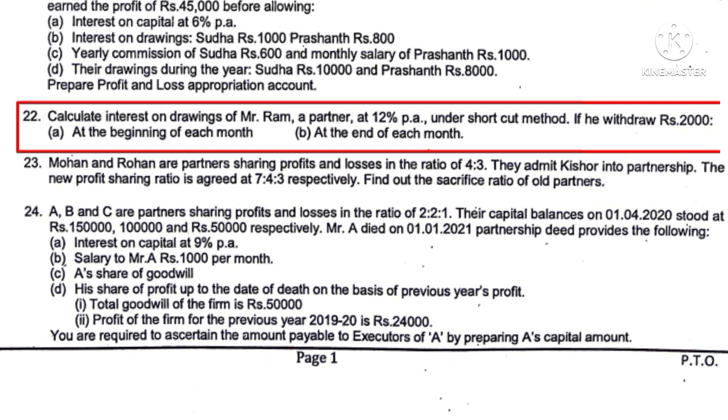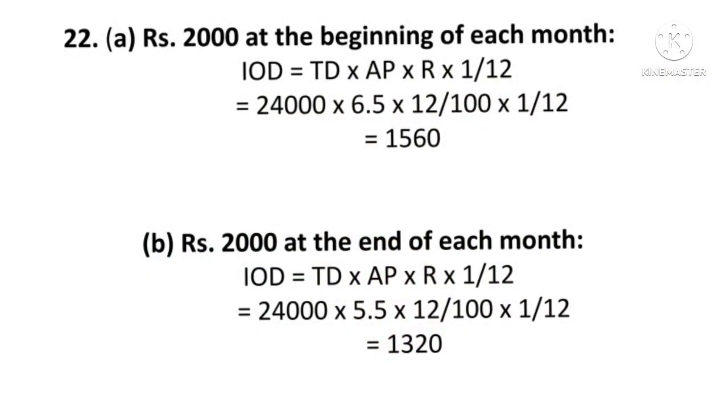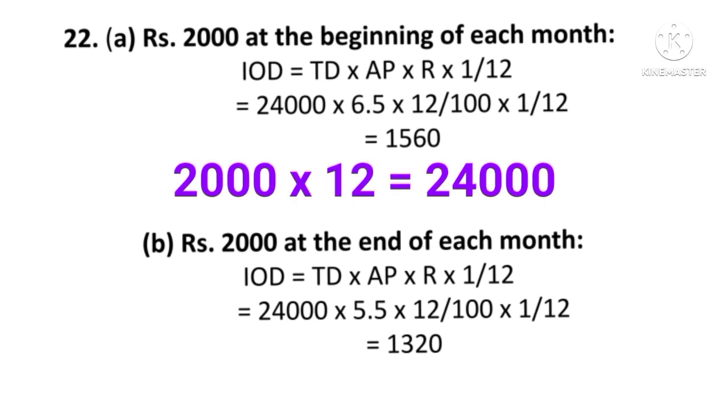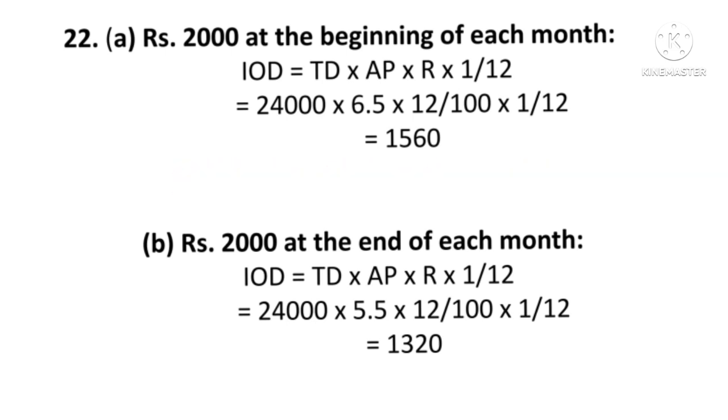First let us see, if he withdraw in the beginning of every month rupees 2,000, first you have to write the formula. There will be 1 mark for formula. So formula under shortcut method is IOD, or interest on drawings, is equal to total drawings into average period into rate of interest into unit. Unit means 1/12. So now we shall see here interest on drawing is equal to total drawings, means every month he is withdrawing rupees 2,000. For 12 months he drawn, it means 2,000 into 12, it comes to 24,000. And then average period, how to calculate average period? To calculate the average period, we have to consider maximum months outstanding and minimum months outstanding.